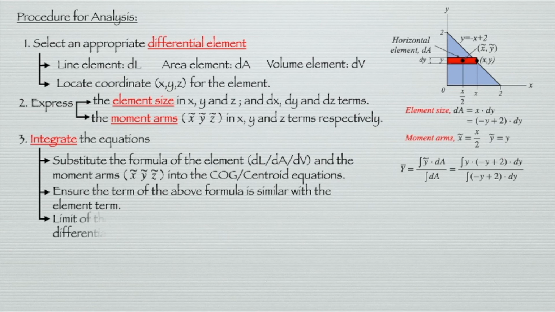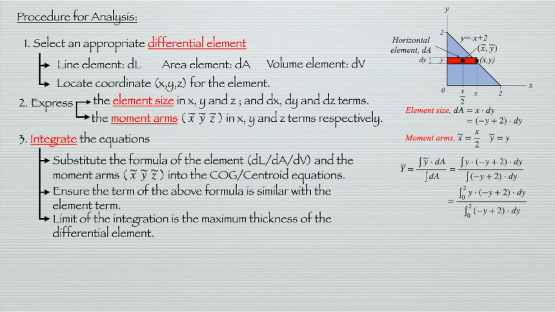Next, we put the limit of the integration, which is the thickness of the element, that is from 0 to 2, and then we get the integration of 0 to 2 for the y bracket minus y plus 2 dot dy divided by the integration of 0 to 2 minus y plus 2 dot dy. So we solve this equation, then we get the answer of 2 over 3. Here, the y bar or the center of gravity for the y direction is equal to 2 over 3.